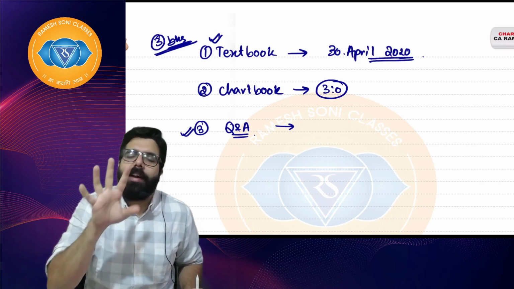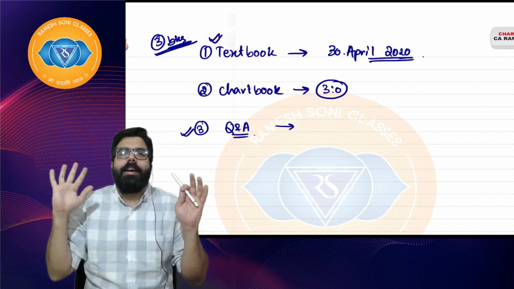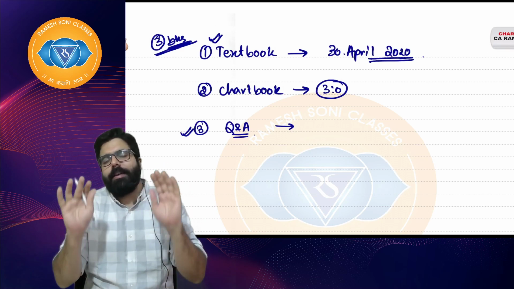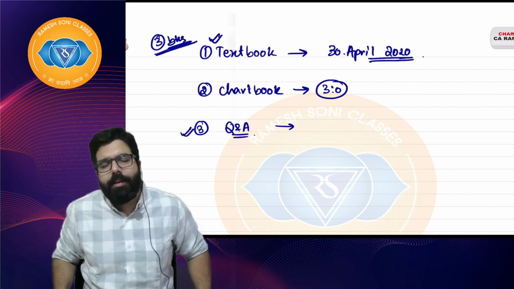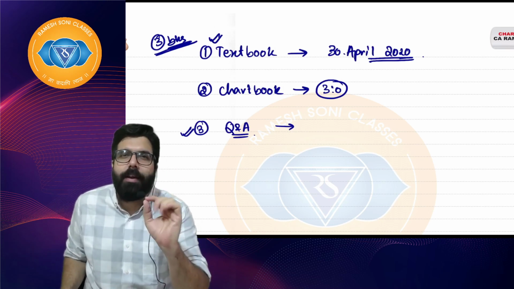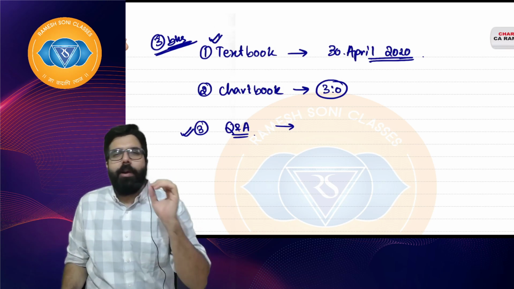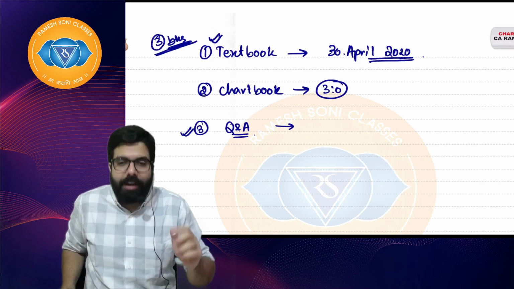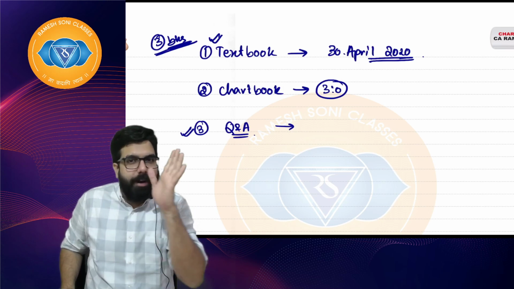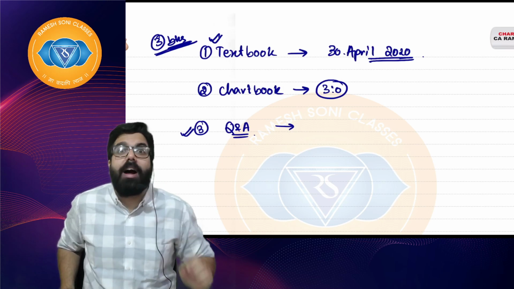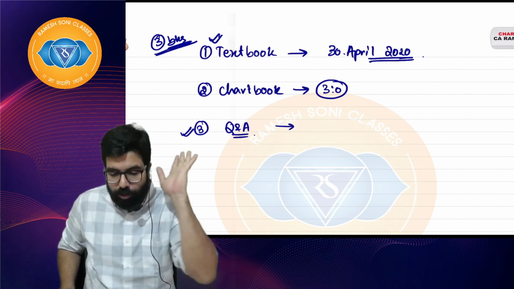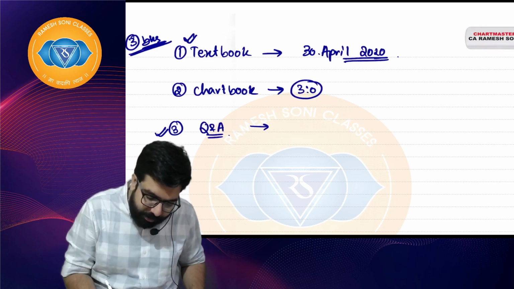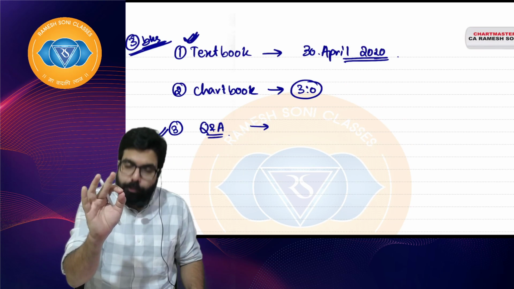And you just have to put your brain and sit in the class. You don't have to think anything else. Aram se relax in the class, aram se sit, aram se listen to me. Just enjoy the class. Trust me, by the end of the classes, you will be done with GST and customs just like this. And you will be like, okay, it's just a cakewalk for me. Baba, you just have to practice question answers after this 42 days of class gets over. That's it, right? So now, the textbook which is there, it's completely amended up to 30th April.